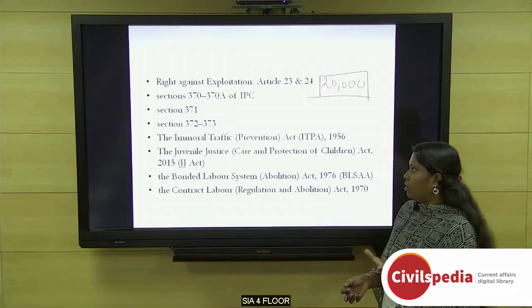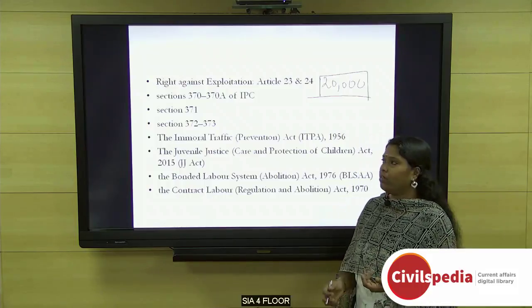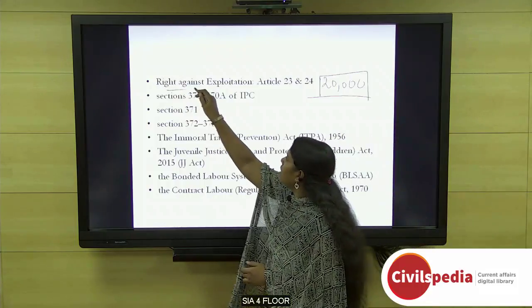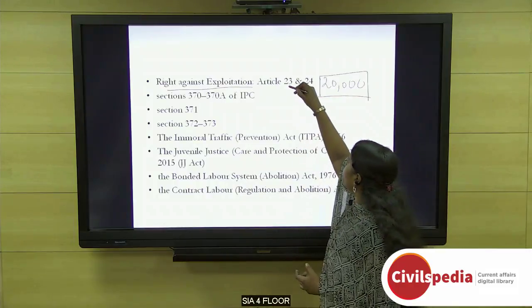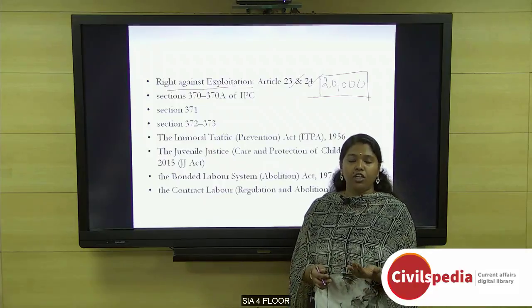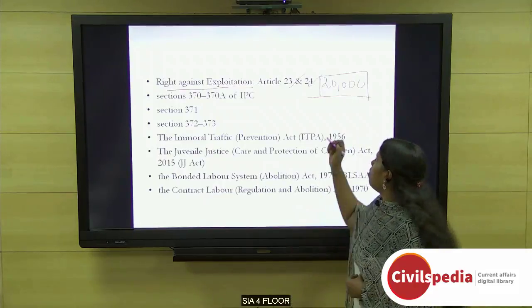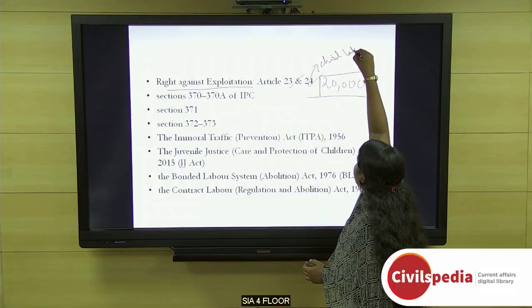Now, we will see what are the existing provisions and legislations dealing with trafficking in India. The first one is the right against exploitation, that is the fundamental rights, which are Article 23 and 24. Article 23 prohibits traffic in human beings and forced labor, while Article 24 deals with child labor.